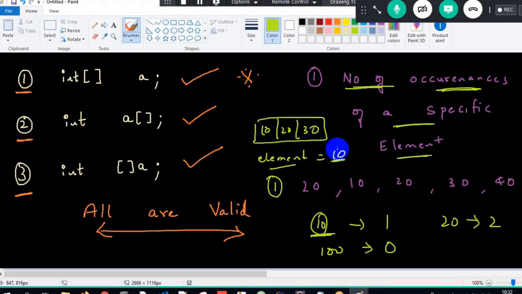Next you will check. If I check 100, 100 has occurred 0 times. You will get the output as 0. Got the clarity? You have to write a Java program to find out the number of occurrences of a specific element in an array. Now very, very easy. One for loop, one if condition.